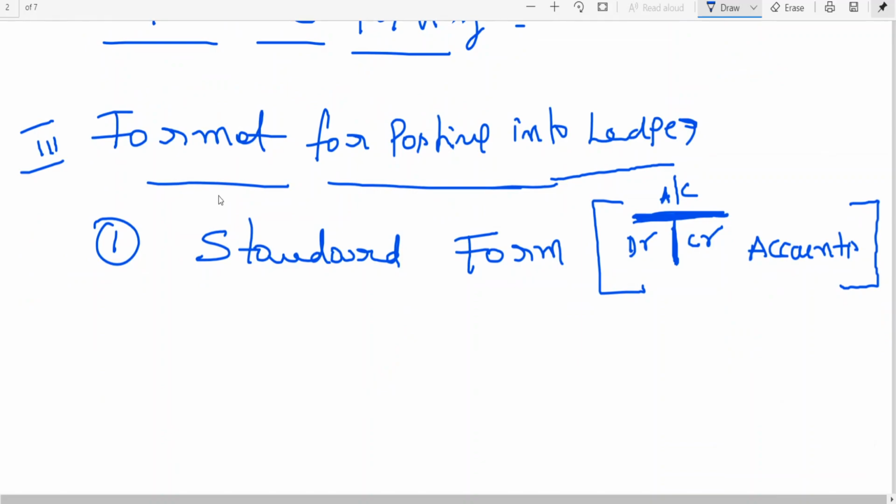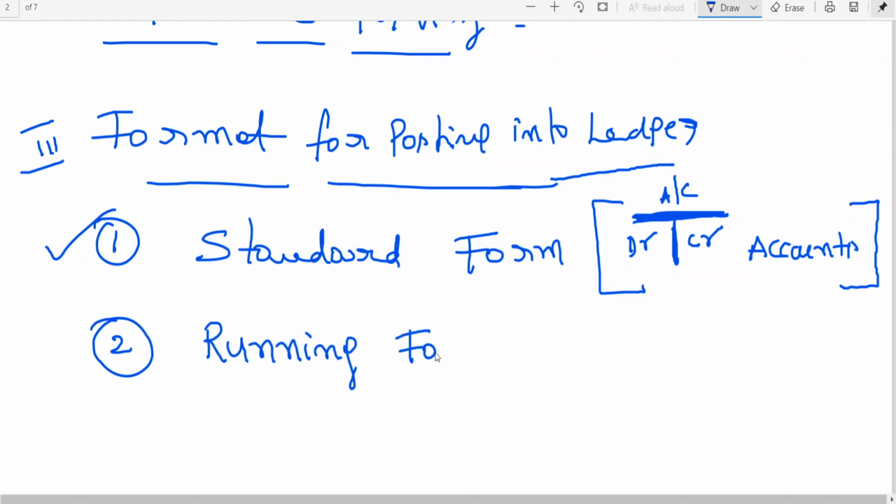The first form is the standard form. Second, this we don't generally follow, but for information I am giving the running balance form.